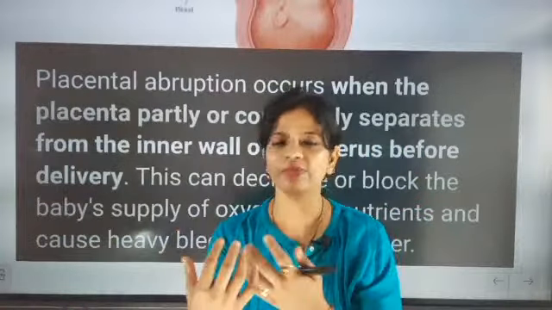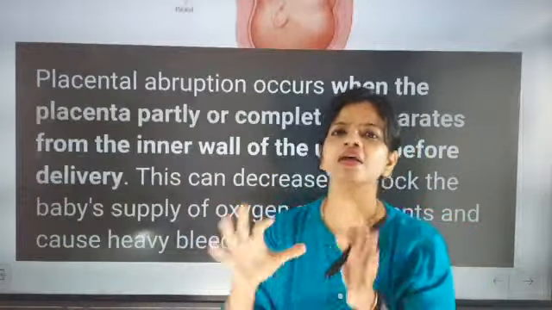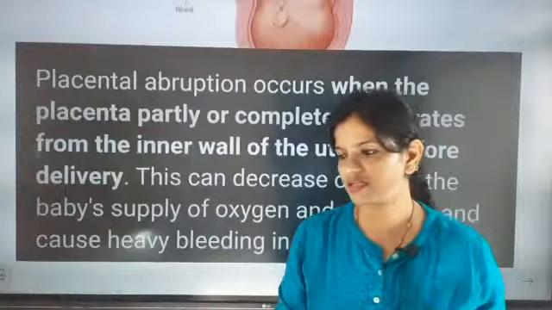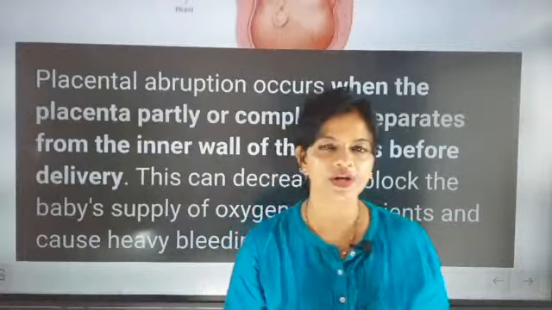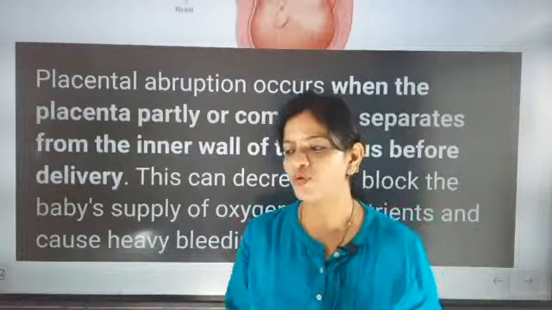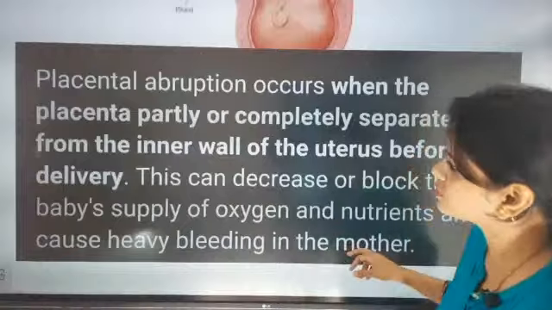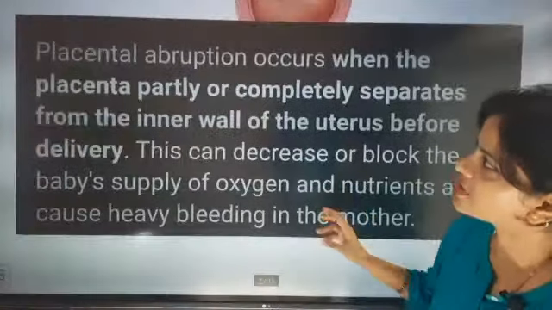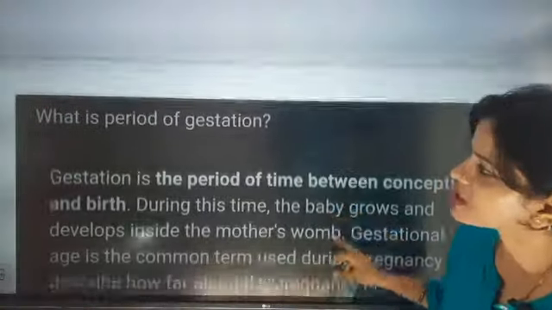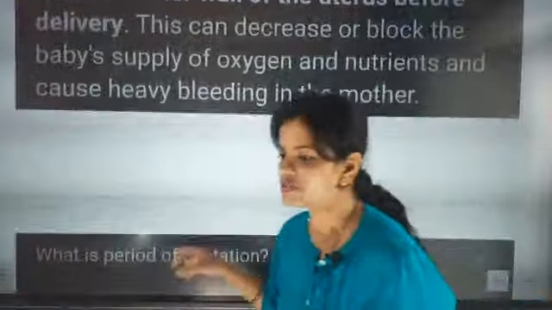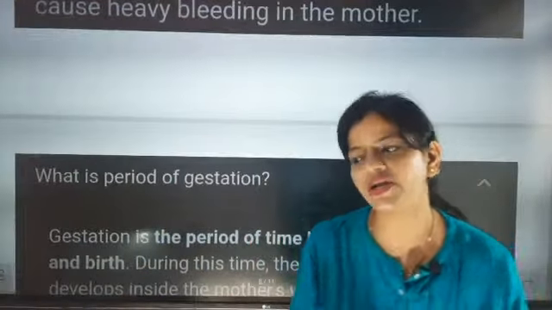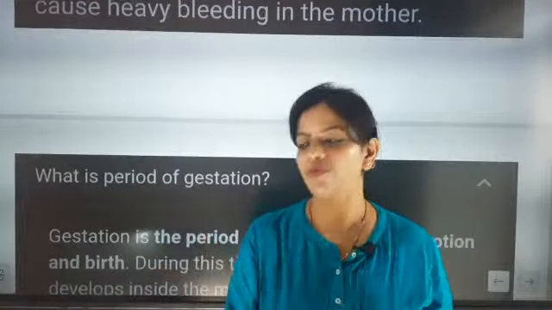Now the baby, for 9 months, will be inside the fluid. That fluid is a very special type of fluid called amniotic fluid. Okay, I'm going to talk about that also. So I think now you have understood what placental abruption is. Placenta previa also we have discussed. So these are the problems that may arise during pregnancy.